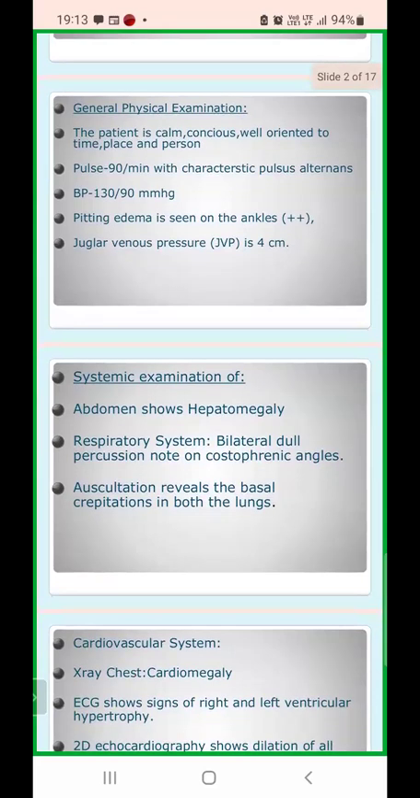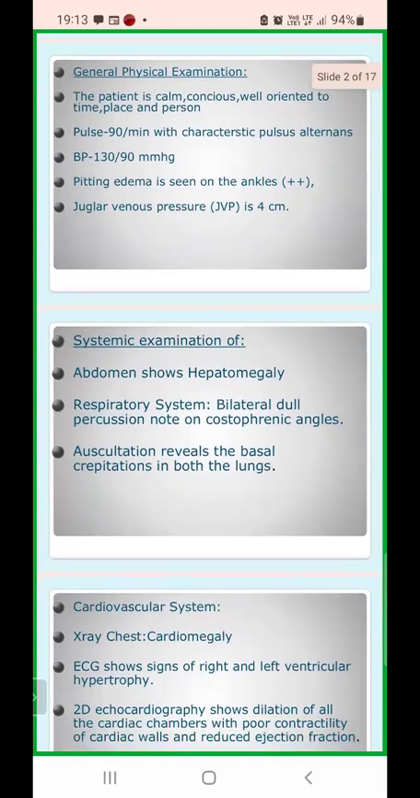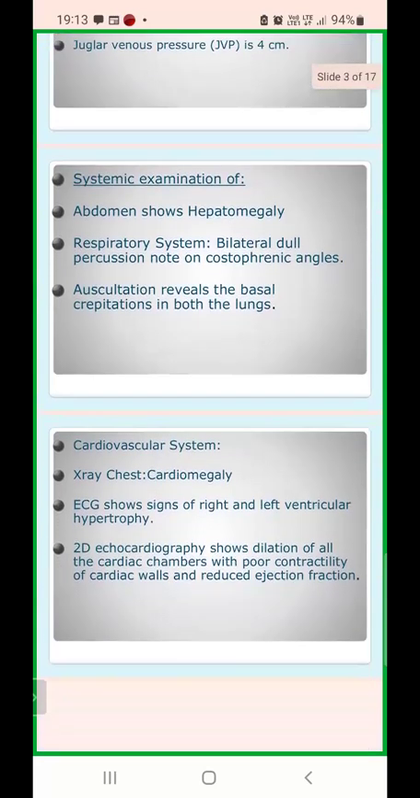Now the systemic examination. The per abdomen examination is showing hepatomegaly, the enlargement of the liver. Now you might be thinking why hepatomegaly is occurring. Then respiratory system, what do you get in the respiratory system? Bilateral dull percussion notes on the costophrenic angles. So what is the costophrenic angle? I'll discuss the X-ray of the patient and I'll tell you. Now auscultation reveals basal crepitations in both the lungs. So these are the systemic examination findings.